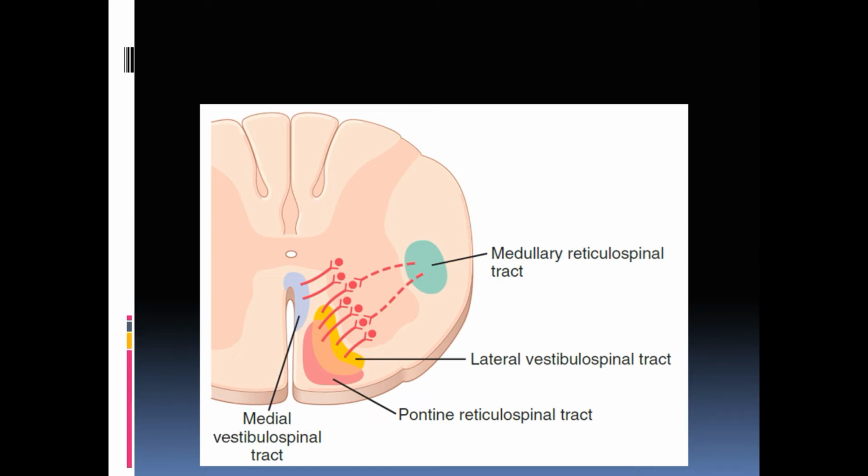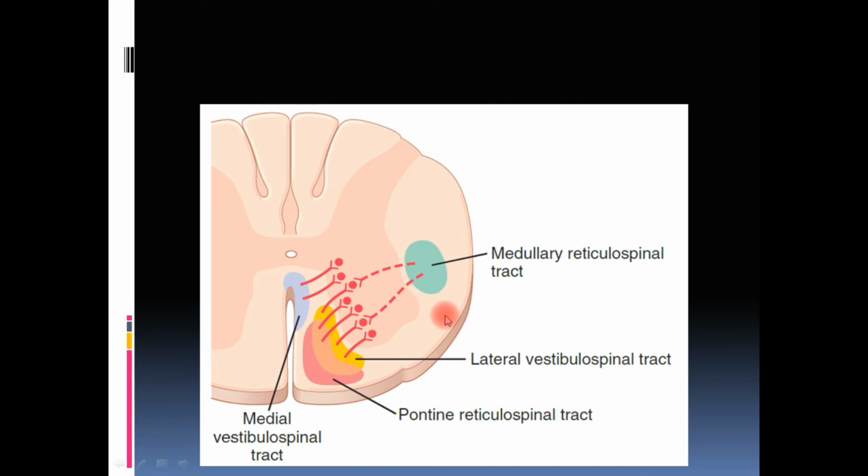The gray matter is made by the cell bodies. So in this spinal cord, the gray portion is made up of the cell bodies and the white portion is made by the tracts. Whenever we discuss a tract in the spinal cord, it will be present in the white portion, and whenever we discuss cell bodies, it will be present in the gray portion of the spinal cord or in the brain. As you can see here, the medullary reticulospinal tract is present on the lateral portion, whereas the pontine reticulospinal tract is present medially, towards the anterior portion of the spinal cord.